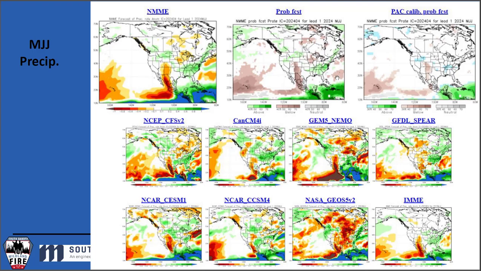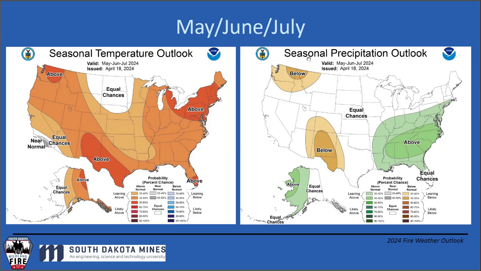This is a forecast now for probabilities of above, below, or average precipitation. And what I want you to focus on is this patch of brown that's kind of squeaking up from Mexico all the way into the west slope of Colorado. There is high confidence that we will see below average precipitation in those areas combined with above average temperatures in the May, June, July timeframe. And if we look at the official Climate Prediction Center's outlook for May, June, and July, you'll see this is very reflective of what we just looked at.